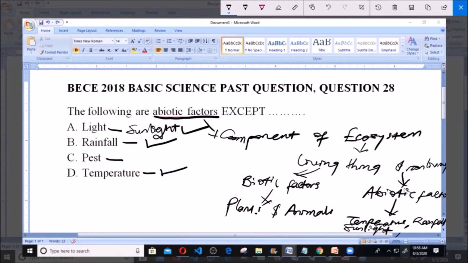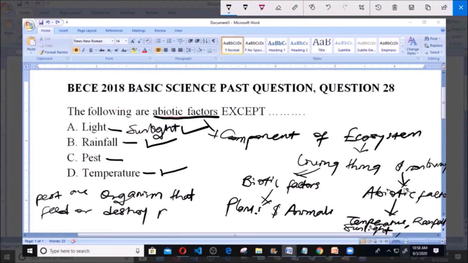But C here says pest. And like we know, pests are simply organisms that feed on or destroy plants and crops. What I want to pick from here is this word organism.